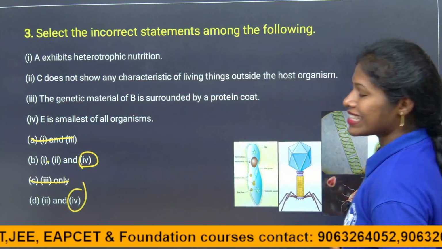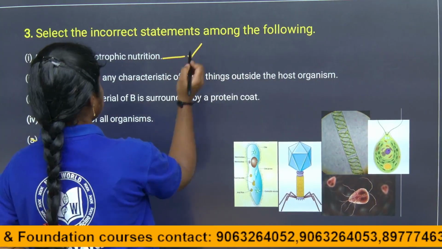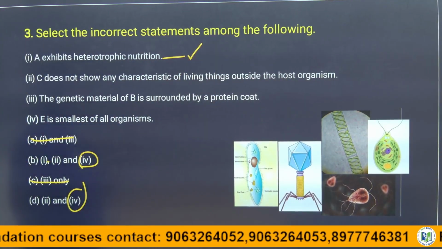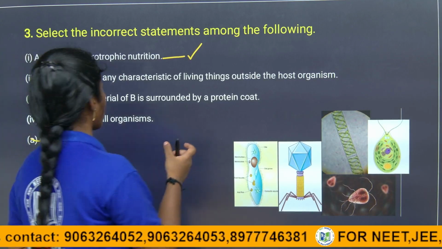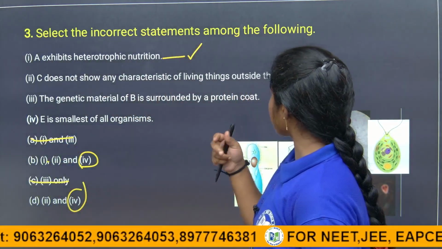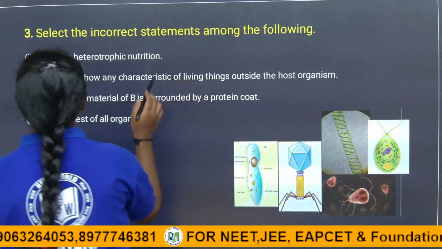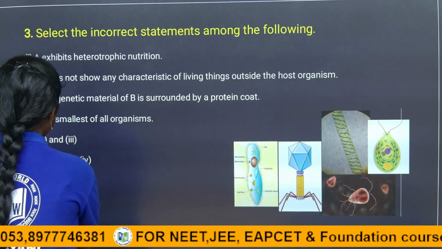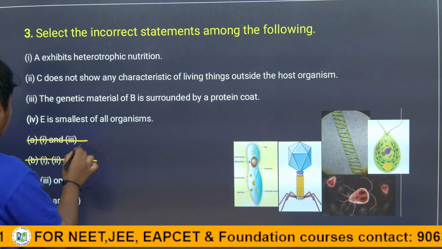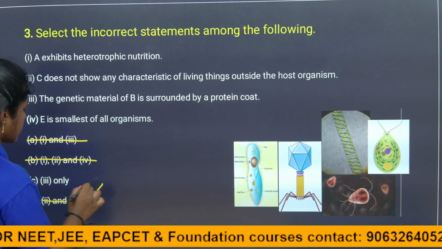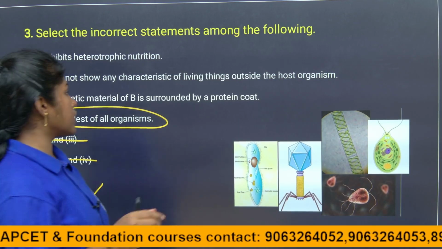So let's see once again the given options, children. Of course, A is a correct statement, and C does not show any characteristics of living things outside the host organism, which is also true. Only 4 is the answer, because E is the smallest of all organisms is the wrong statement for the given question.